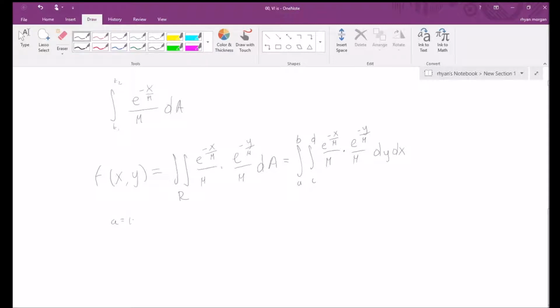So a is equal to c is equal to 0, and b is equal to d, which is equal to 1,000. Because we're trying to find the probability that both bulbs will burn out independently within 1,000 hours.